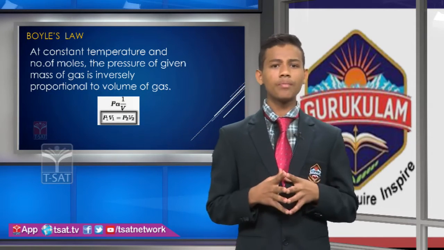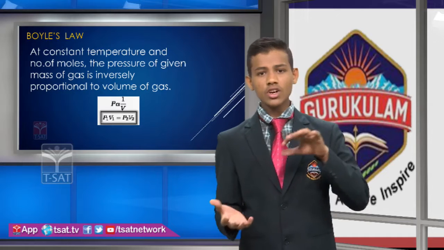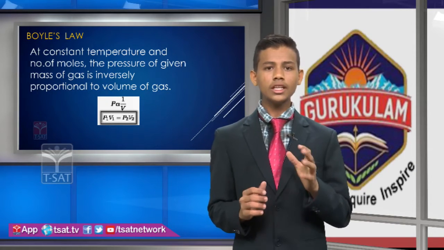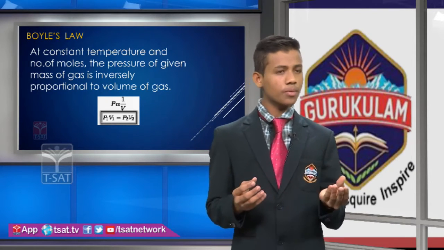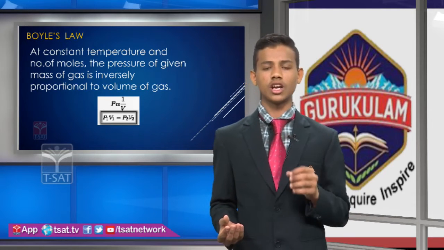Boyle's law states that at constant temperature and number of moles, the pressure of a given mass of gas is inversely proportional to the volume of the gas. By this statement, we can see if pressure increases, the volume decreases. They are inversely proportional.